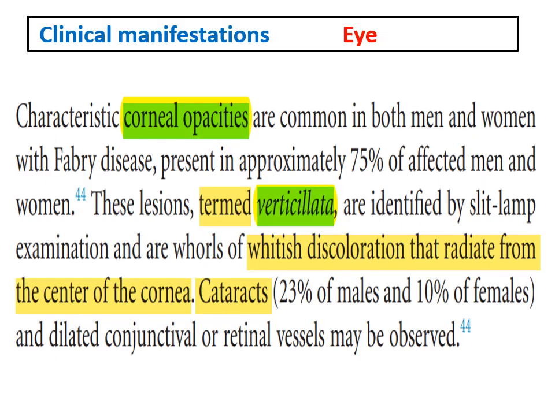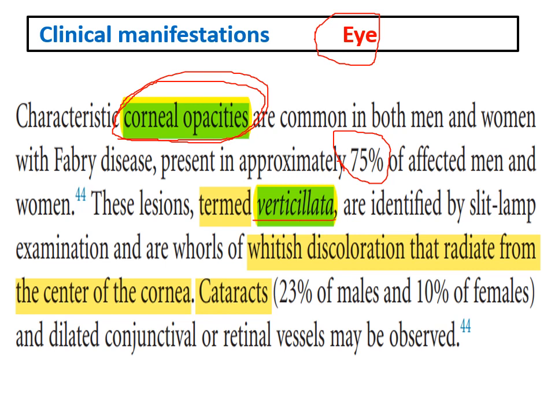What about the eye? The characteristic eye abnormality in Fabry disease is corneal opacity. Corneal opacities can occur in about 75% of patients. It's also termed cornea verticillata, and is identified by slit lamp examination as whitish discoloration that radiates from the center of the cornea.